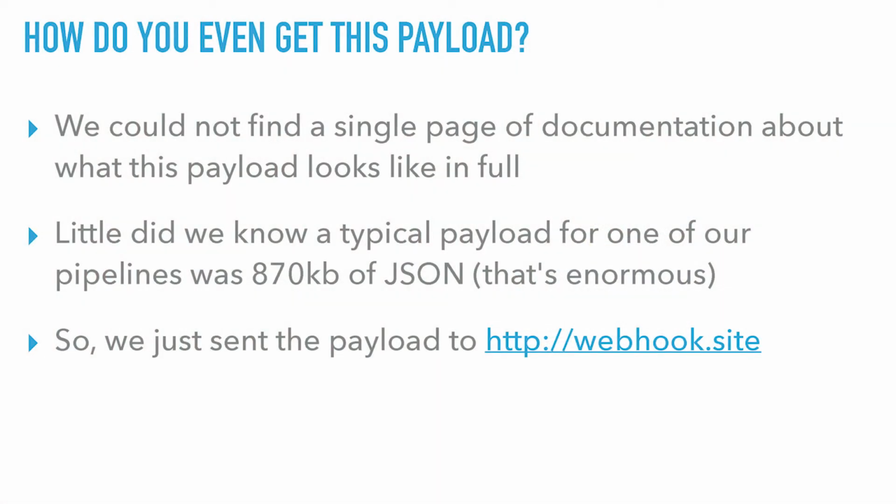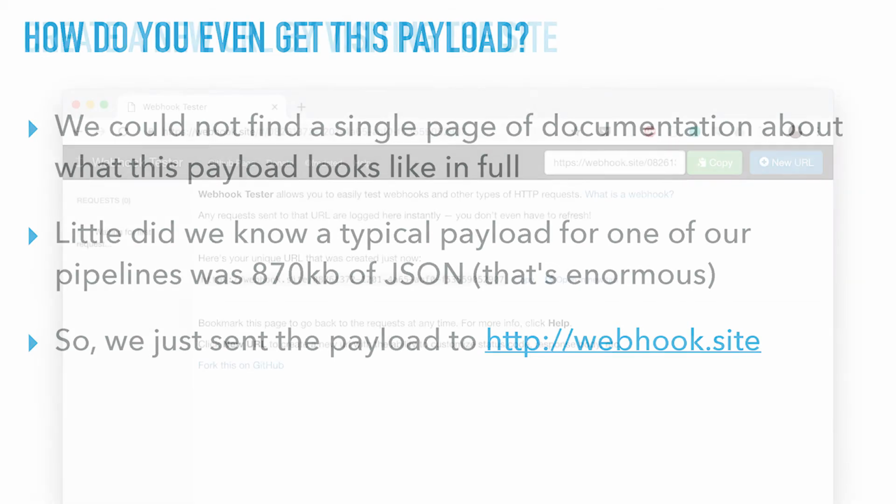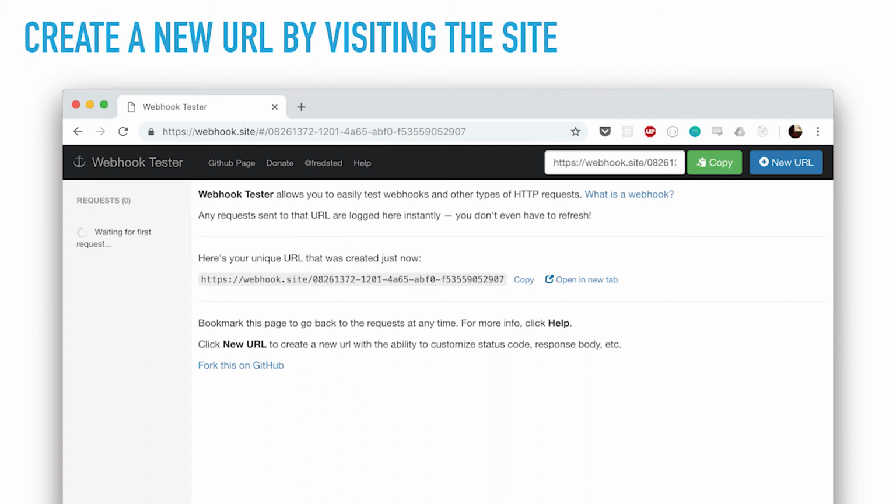And so what we ended up doing, we found this awesome one. We actually found webhook.site. Really, really cool. I recommend if you're building something with webhooks, this is a really, really awesome tool. And it was able to handle these payloads, so that was actually the biggest benefit of this. So you just go to webhook.site, it creates a URL, and you can see at the top right there, you get a nice little UUID URL.